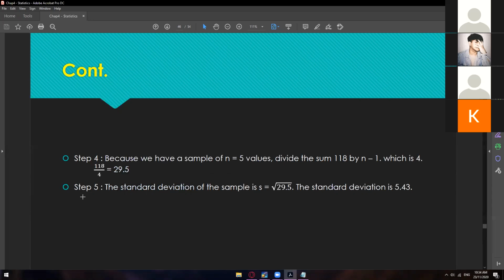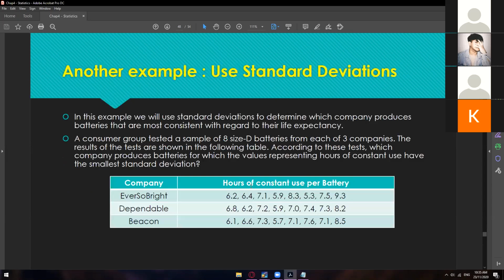And then for step number 6, let's say you want to get the variance, just square the result, which is 5.43 squared. As you can see, it's like going back to 29.5. So step number 4 is already your variance, and step number 5 is your standard deviation. Simple as that. So that's like a bonus when it comes to solving the variance.